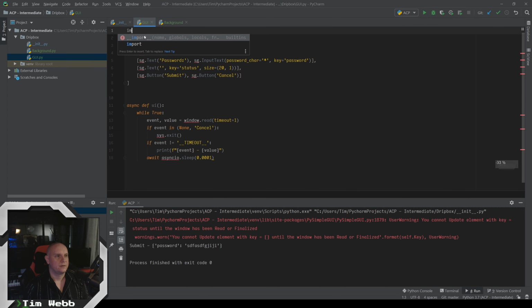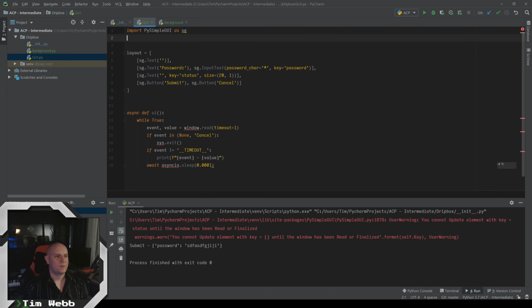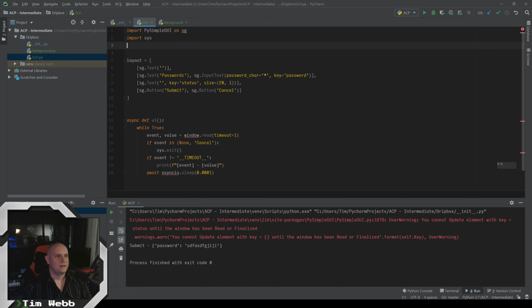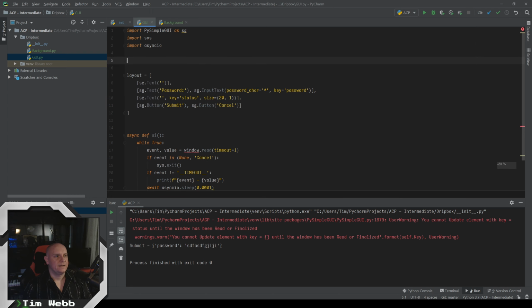We're going to import PySimpleGUI as SG, and we're going to import sys, because we're using sys.exit down here. And once again, import asyncio, and import Dripbox so we can interact with the window.